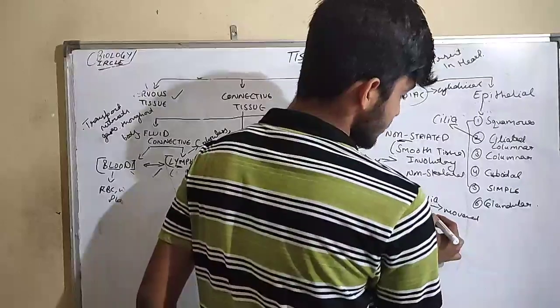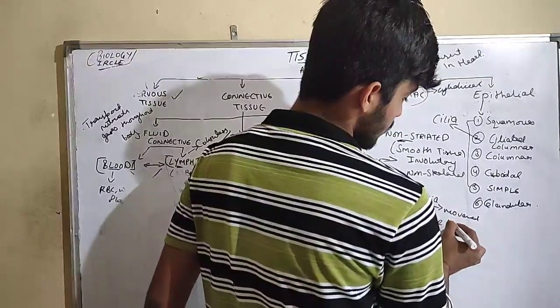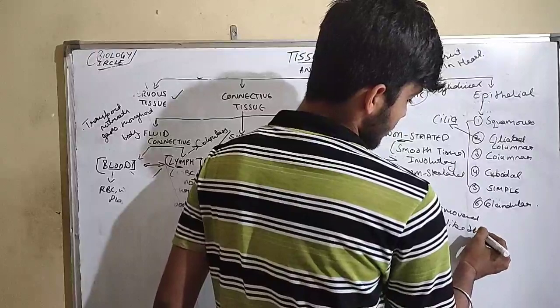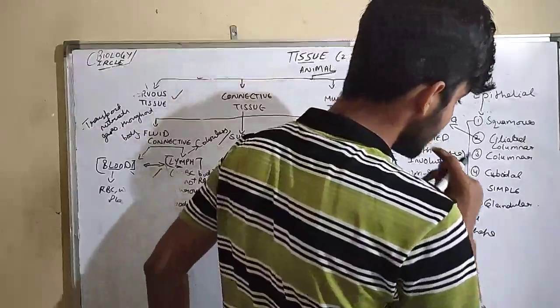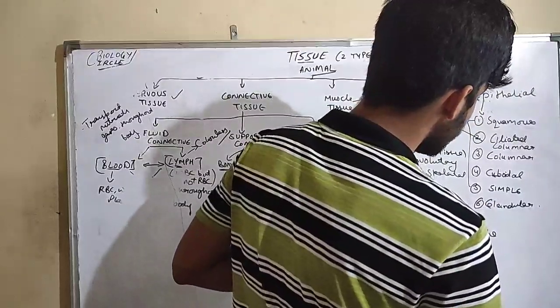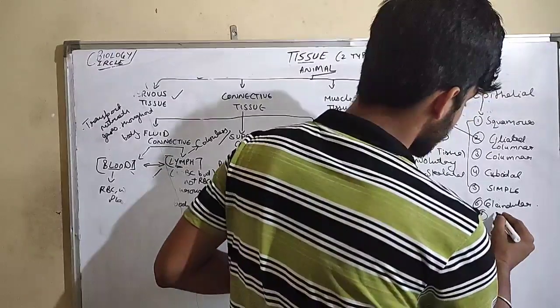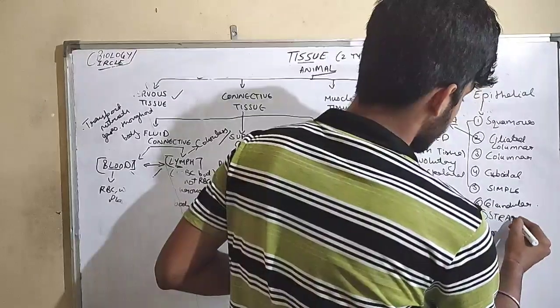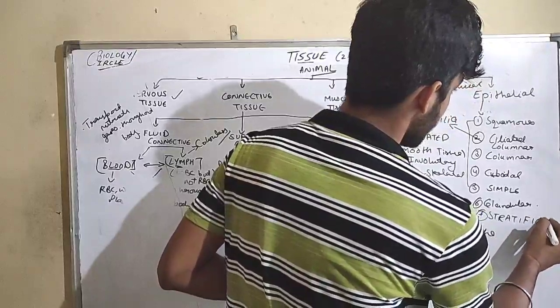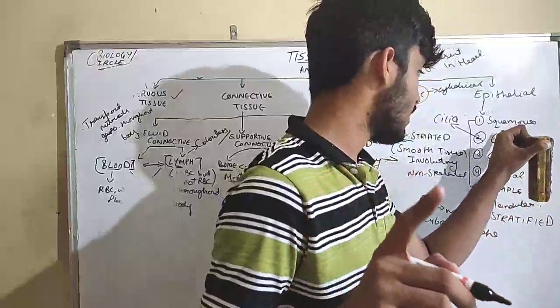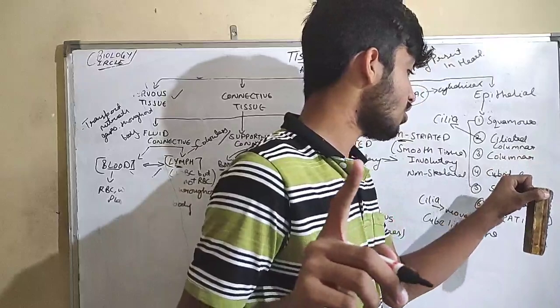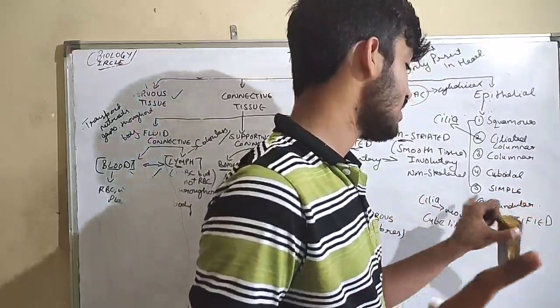Cuboidal means their shape is cube-like. One more is stratified. So there are seven epithelial tissues: squamous, ciliated, columnar, cuboidal, simple, granular, stratified.